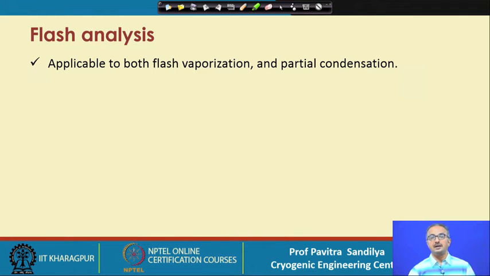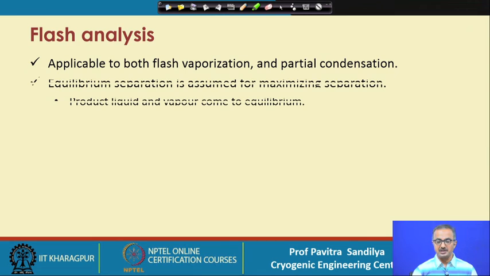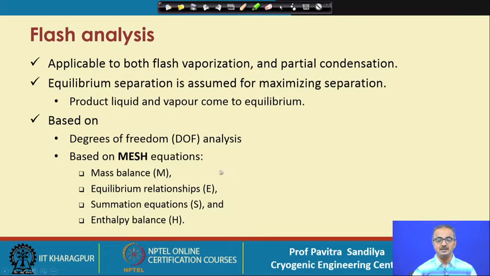Now, let us go to the analysis of these two processes. Whatever we are going to learn now is applicable both to flash vaporization as well as to partial condensation. Here we assume there is equilibrium after separation, because equilibrium will tell us about the maximum possible separation. So the vapor and liquid streams come to equilibrium. This analysis is based on the following. First, we do a degrees of freedom analysis, in which we find the minimum number of properties to be specified to completely describe the system.